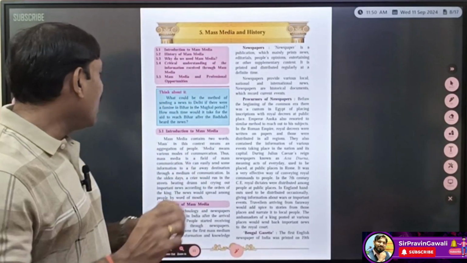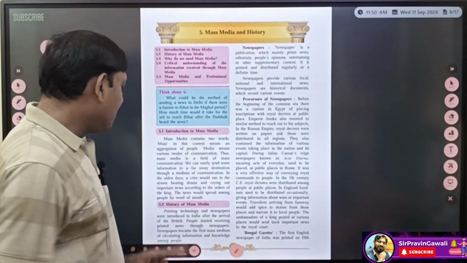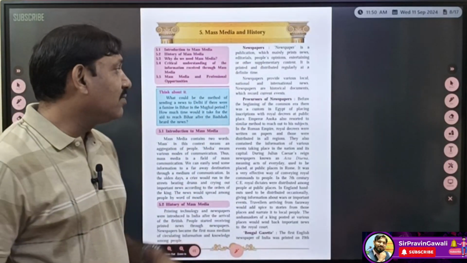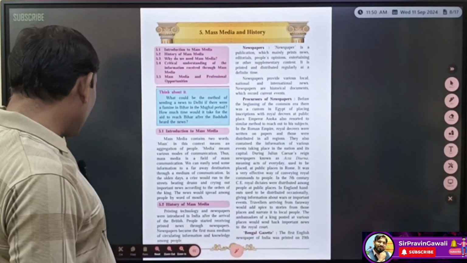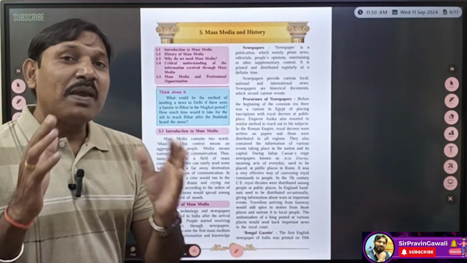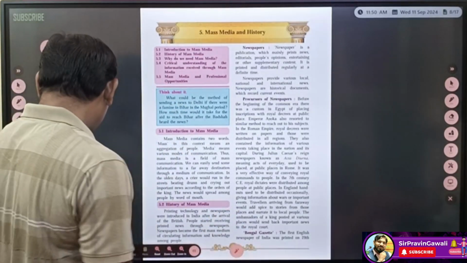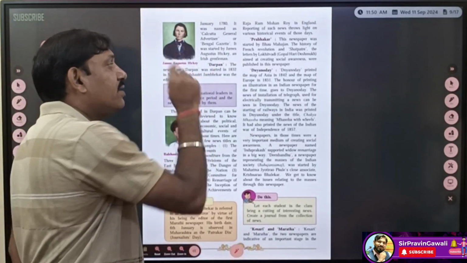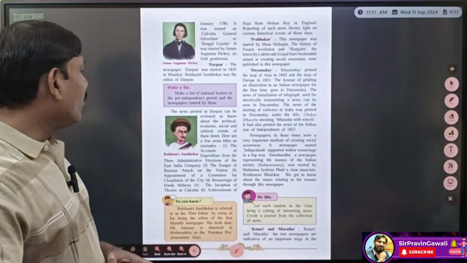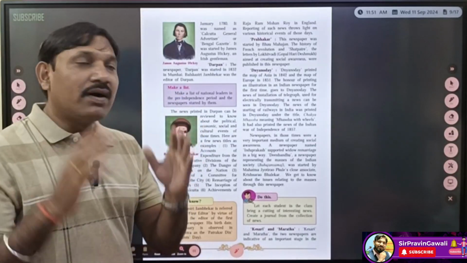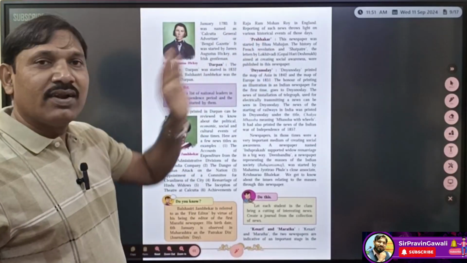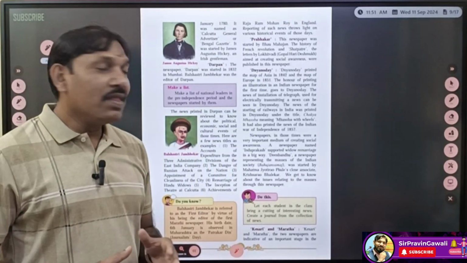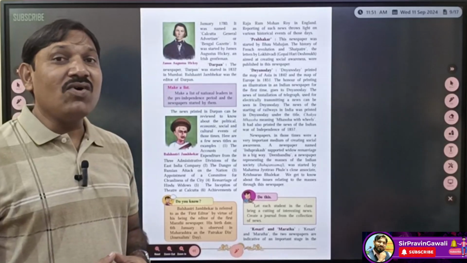In the first part we studied the introduction to mass media, history of mass media, then newspapers. What do you mean by newspapers? Then precursors of newspapers, and some of the newspapers we have studied, that is Bengal Gazette, Darpan, Prabhakar, and Jnanodaya.